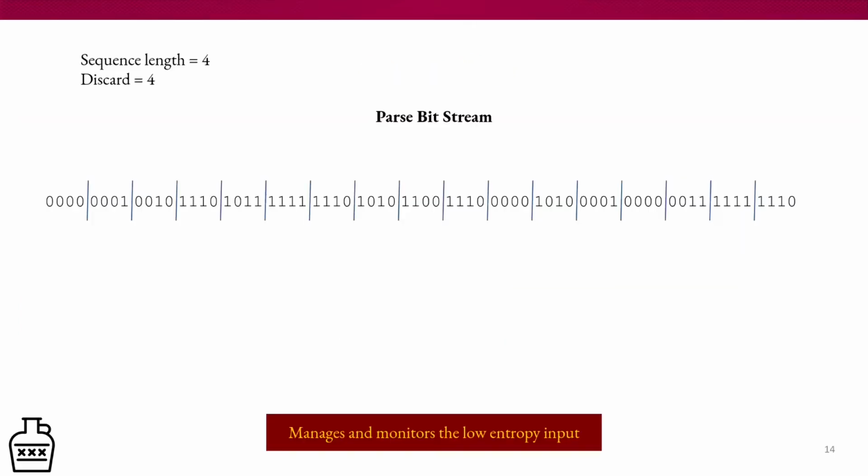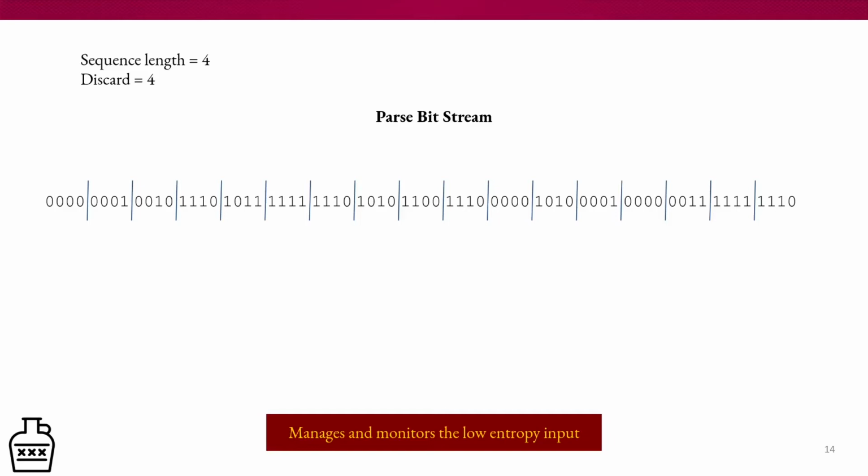So now that we've talked about an overview, let's actually use a concrete example and use an arbitrary binary sequence for that concrete example. So the first thing we want to do is decide what our parameters are. This is sequence length and discard length. That's what Moonshine needs to begin. Sequence length is how many bits you want to have per block, and discard is how many bits you want to discard after a block has been determined. But we'll get to the discard in a little bit.